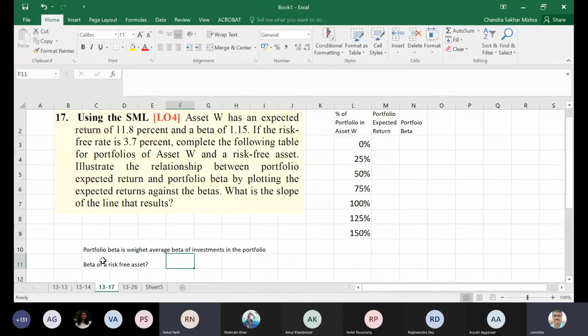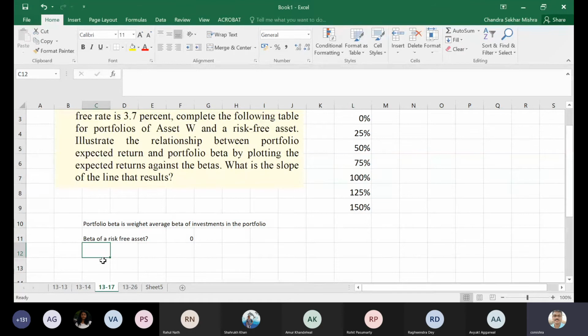Zero. There is no risk, so the beta will not vary, it will remain constant. Whatever happens in the market, nothing will happen to a risk-free asset. Return remains the same because there is no risk. Return varies as per the risk, and here there is no risk, so no variation. So beta is going to be 0, a smiley. If it were a blackboard, I would have written a smiley there.